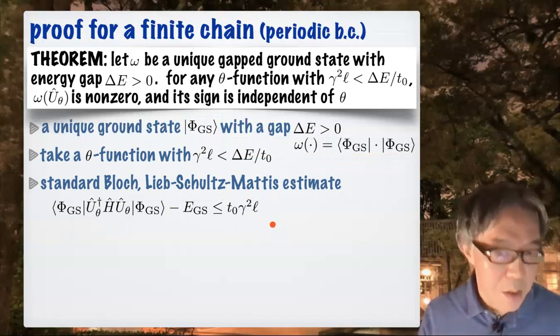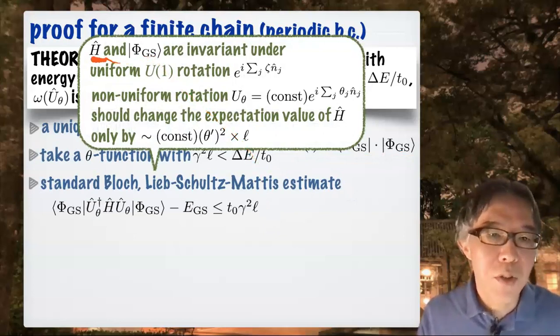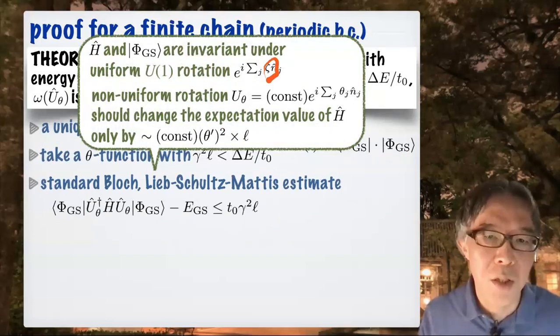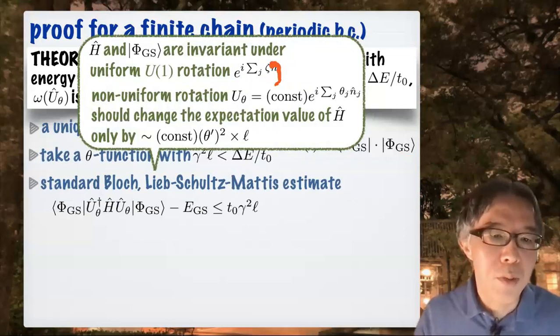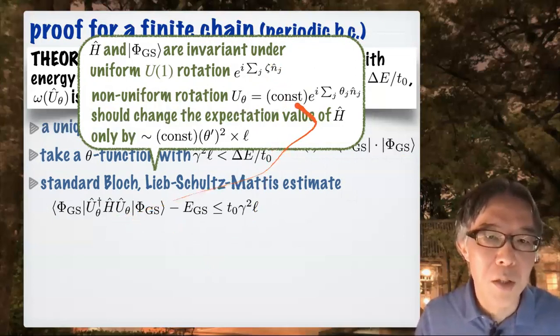What is this? Well, this is very standard and very elementary. But I claim, let me explain. So I first recall that both H and phi ground state are invariant under uniform U(1) rotation. Here theta is a rotation angle. This is just a U(1) rotation operator. But now we are applying to phi ground state not this uniform rotation, but this U_theta. U_theta, the constant is just plus minus, is written in this way.